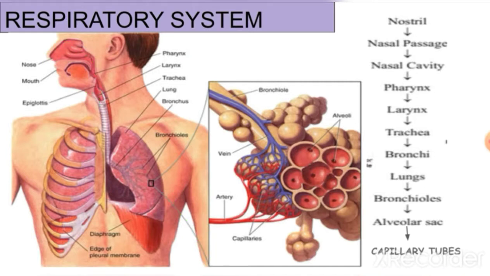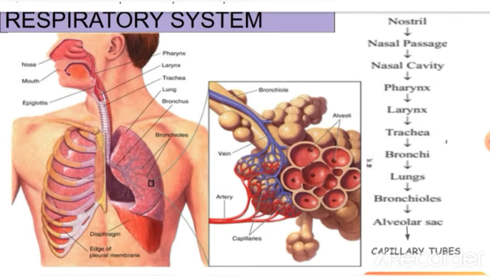In between the pharynx and larynx, you could also see a thin membrane. This membrane is known as the epiglottis. Epiglottis prevents the bolus, the food that we try to swallow, from entering the windpipe.